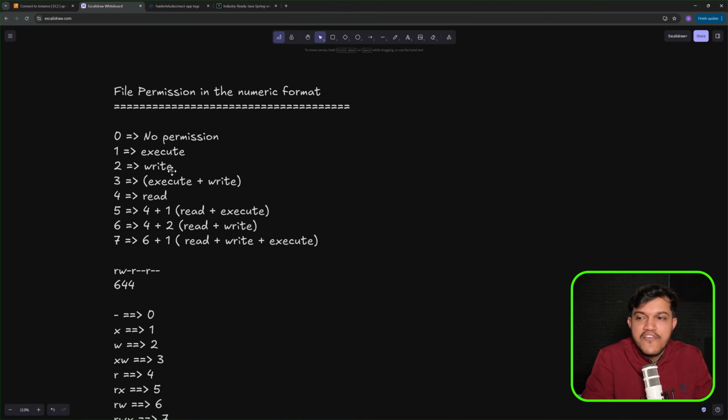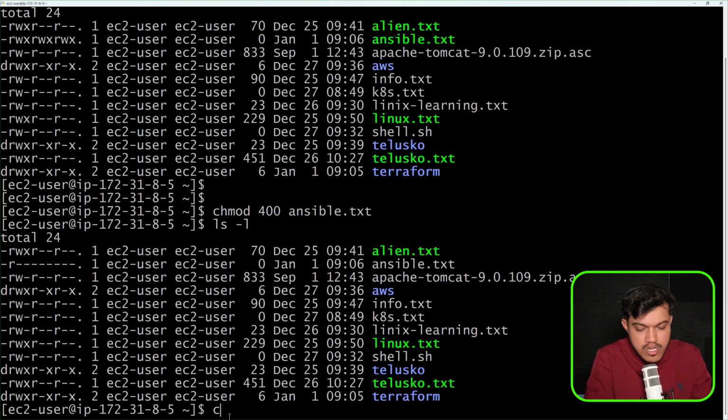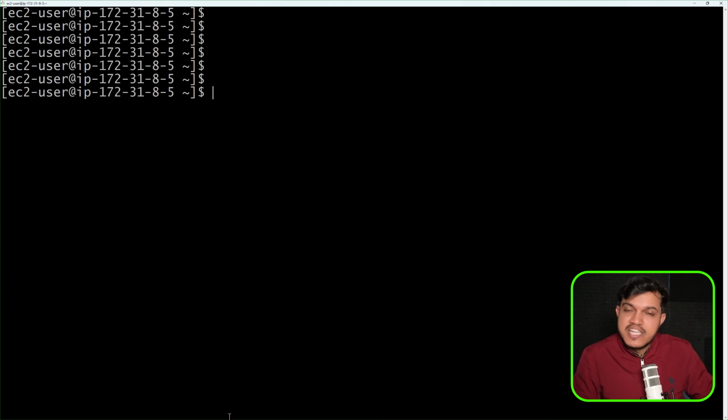It is about the file permission in Linux. I hope you could understand this. Practically I have shown it. To get a better idea or a better hold, the only way is to practice. This is all about Linux, guys. It is an ocean again.